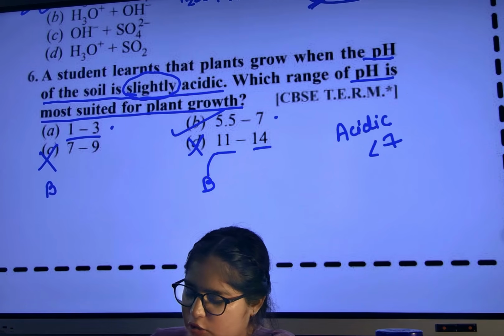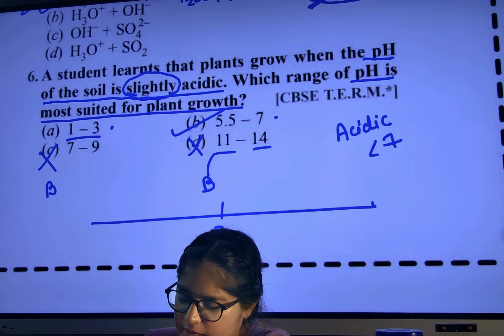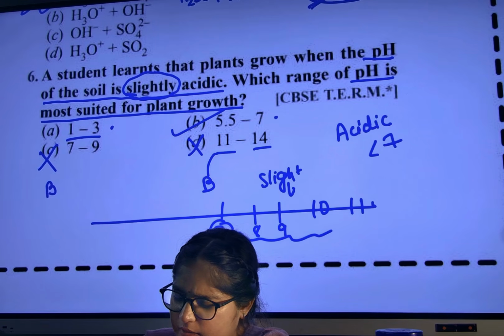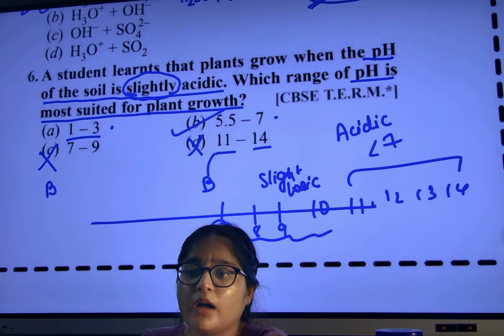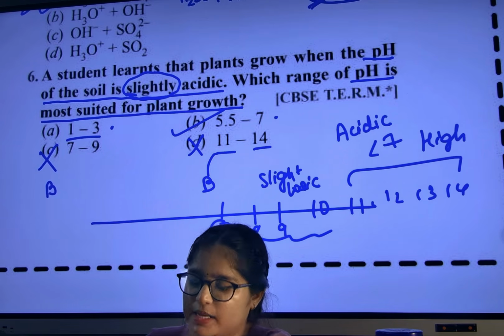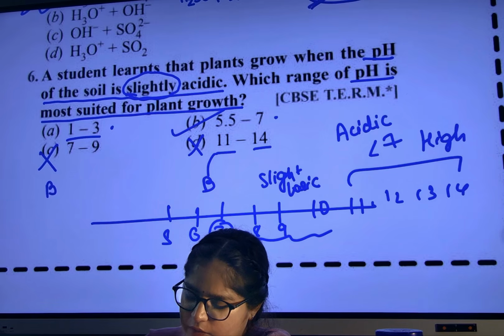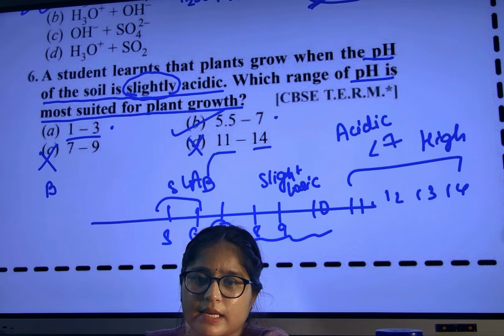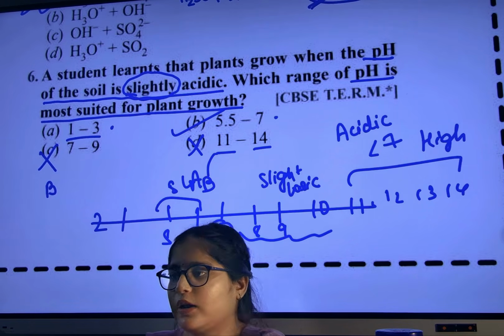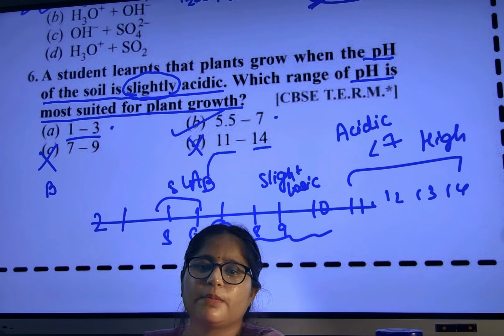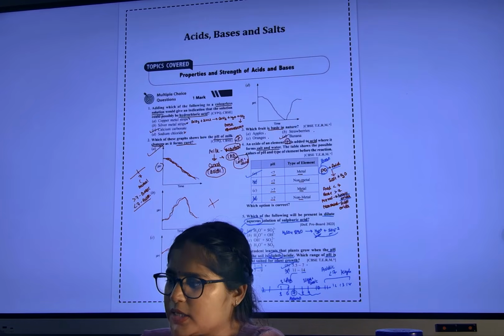So you can write down. I will draw the pH scale here and show you. 7 means neutral. 8, 9, 10 will be slightly basic, less base. More than 11, 12, 13, 14 will become highly basic. In the same way here, 6, 5 will become slightly acidic. And then 1, 2, all these will become very acidic. Are you able to understand? So this is the range you have to keep in your brain. All the 6 questions are clear?